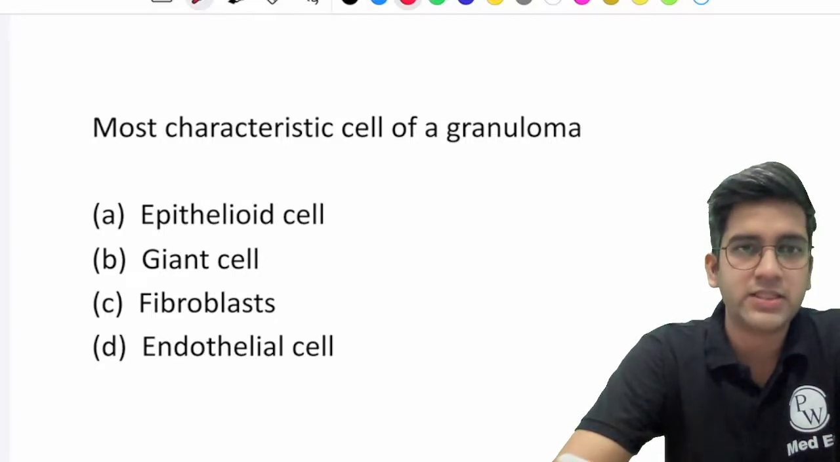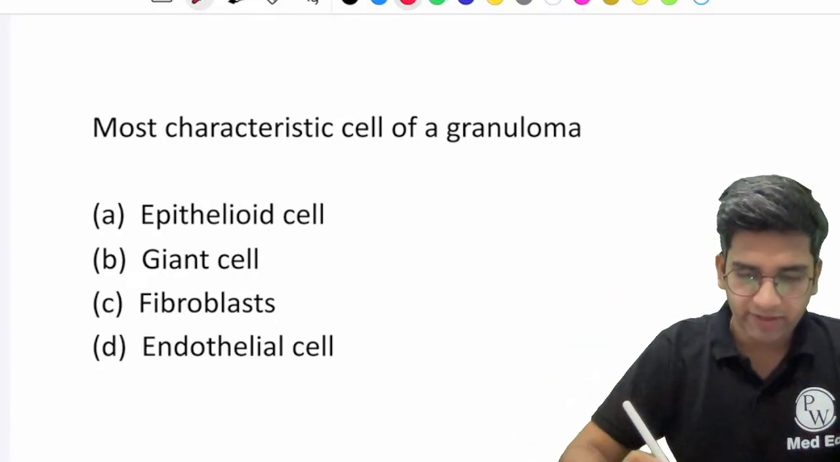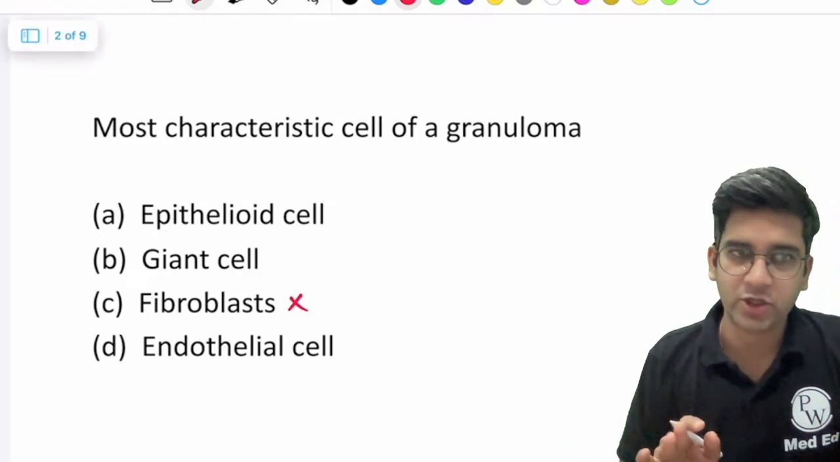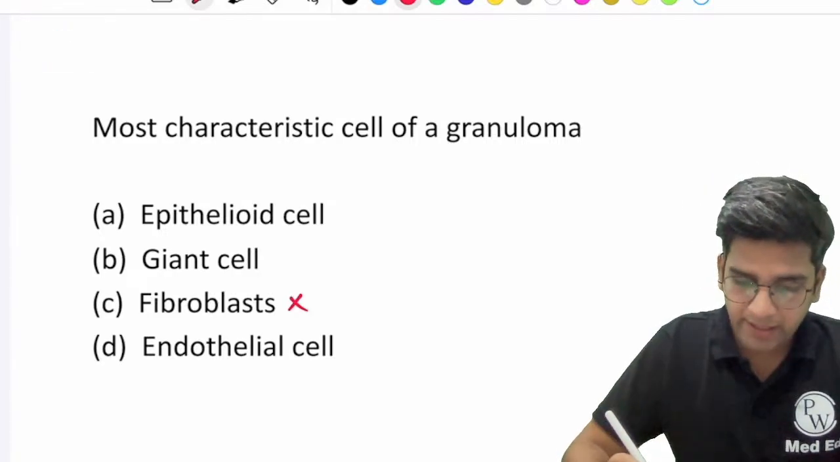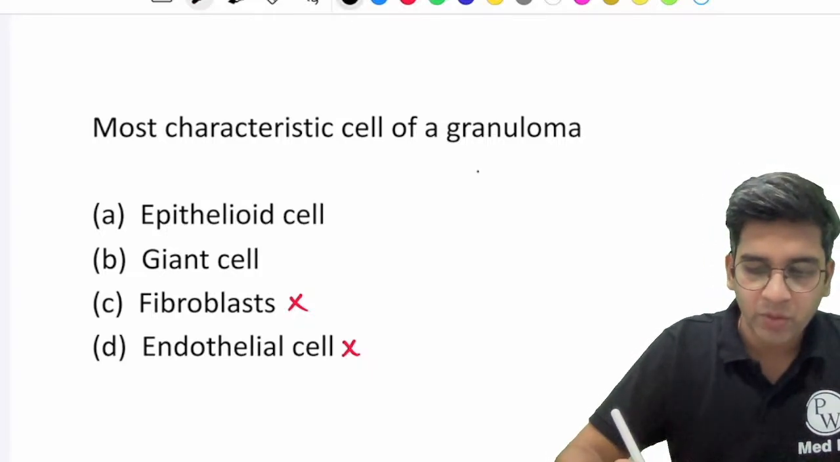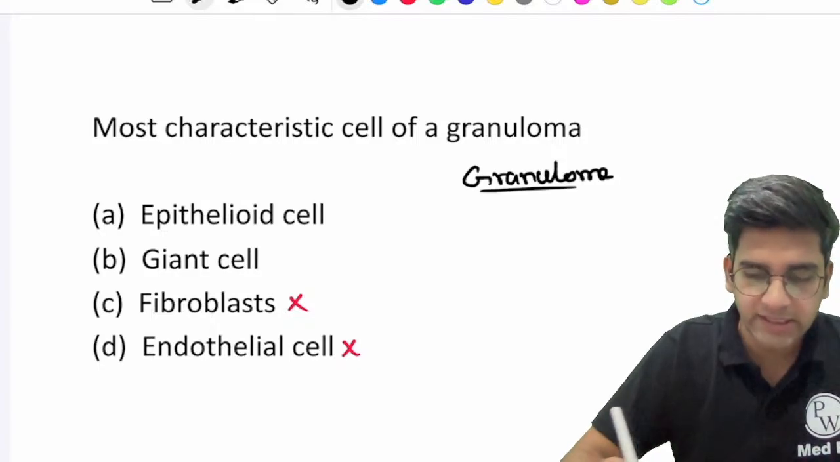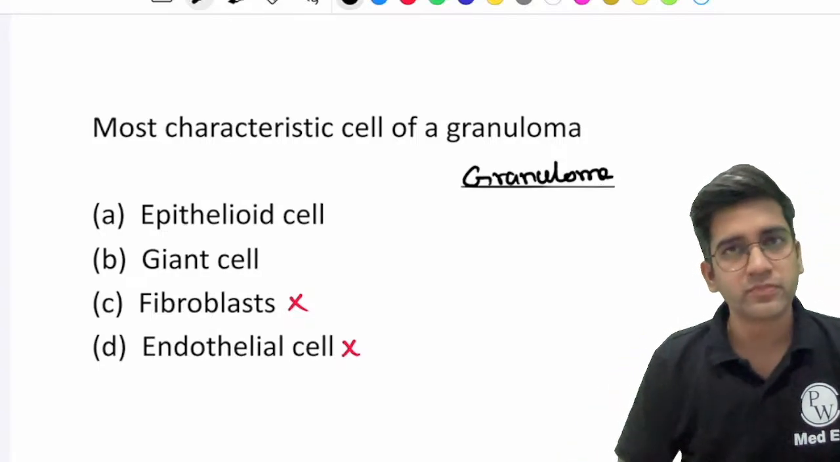The most characteristic cell of a granuloma is, right? See, if you look at these options, fibroblast is actually not seen in a granuloma. I can easily exclude that. Endothelial cell is also actually not seen in a granuloma, right? So can you guys tell me what are the things which you would see in a granuloma? Whatever comes to your mind, what are the cells which will be involved in a granuloma?